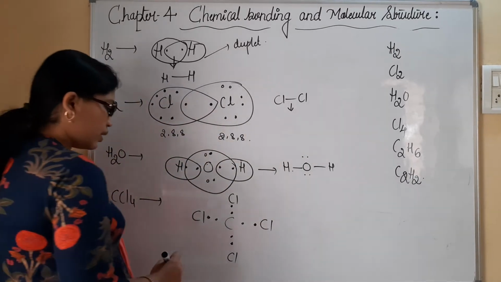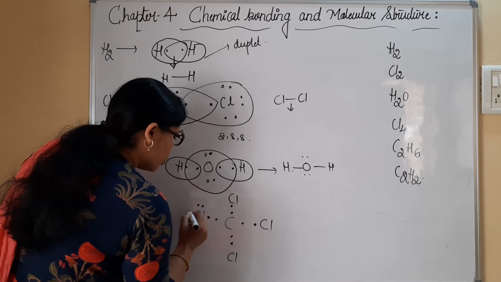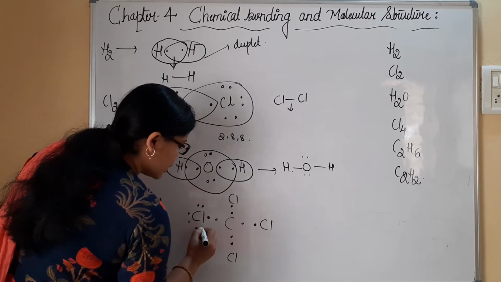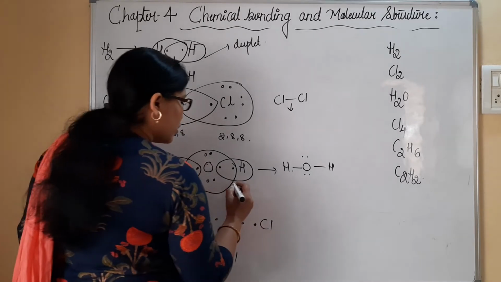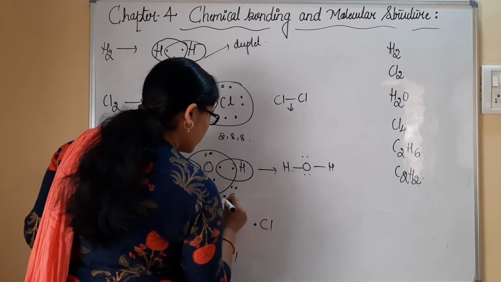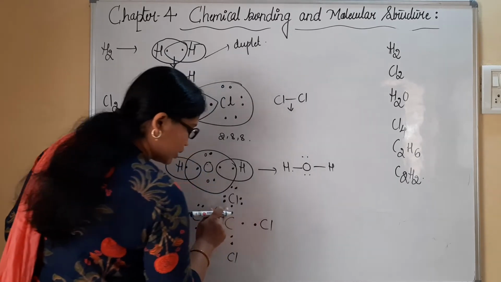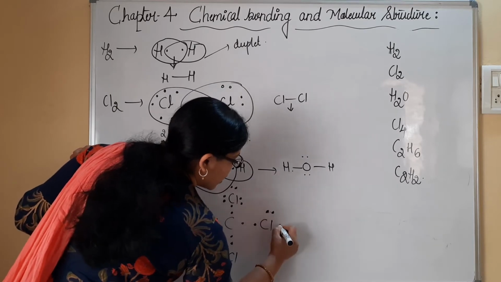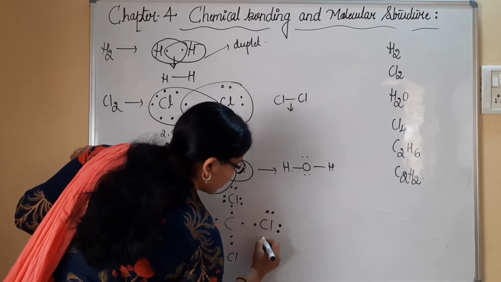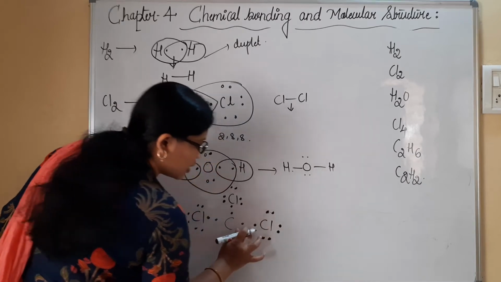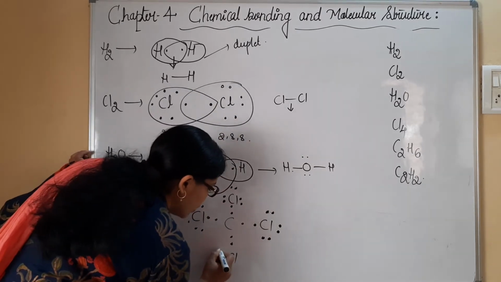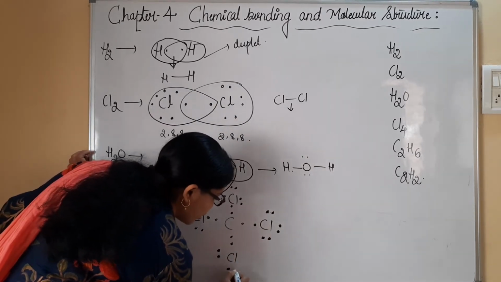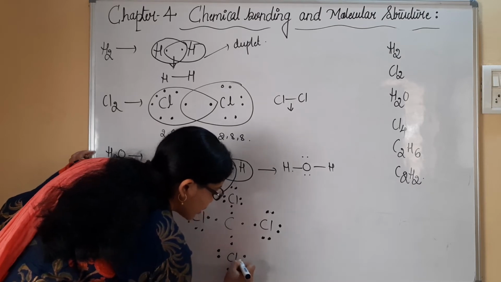Just complete the valence electrons. 1, 2, 3, 4, 5, 6. This is the 7th electron. Again 1, 2, 3, 4, 5, 6, this is the 7th electron, and the same for the last Cl.